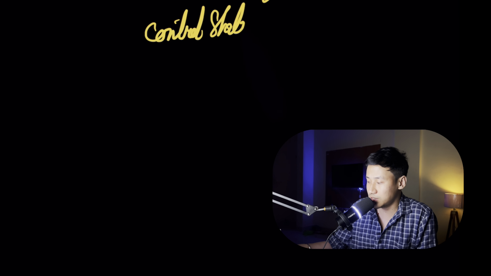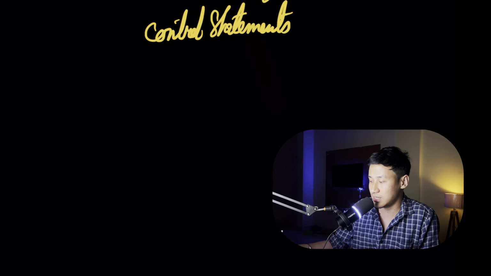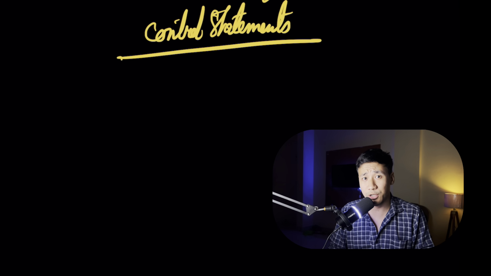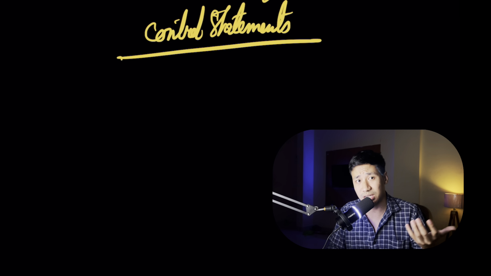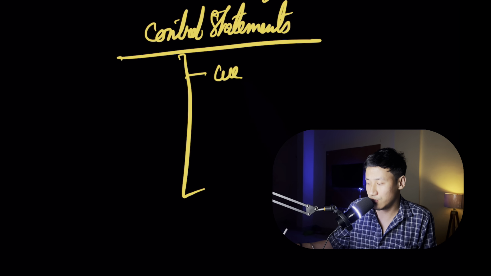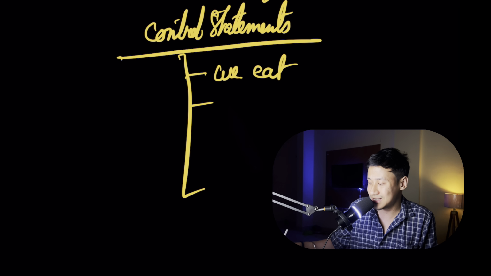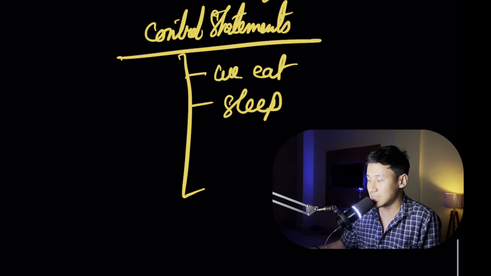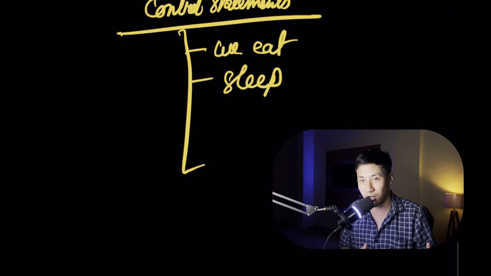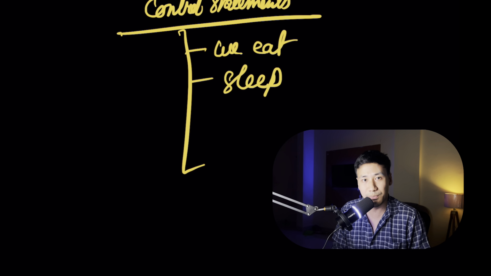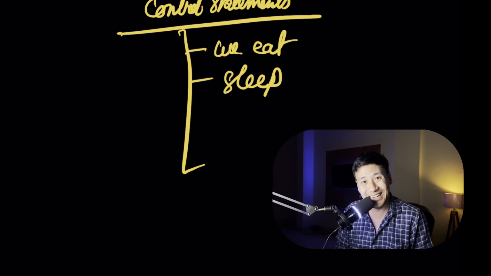What do you mean by control statement? By the term itself we can understand something is controlling. In day-to-day life also we repeat a lot of things. For example, let's say we eat every day, we go to sleep every day. There are a lot of other things also, but I'm just saying that the nature of this is repetition. We repeat a lot of things again and again, right?